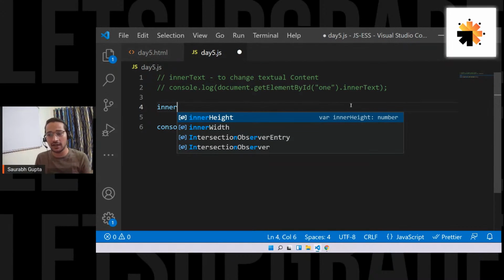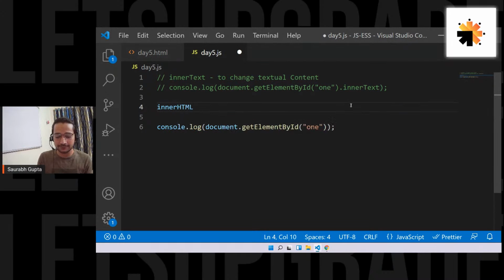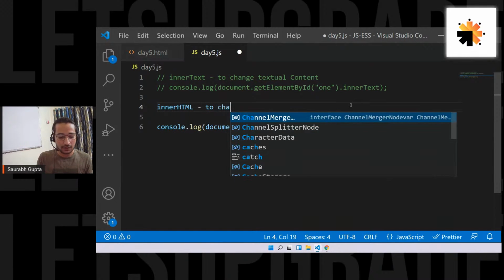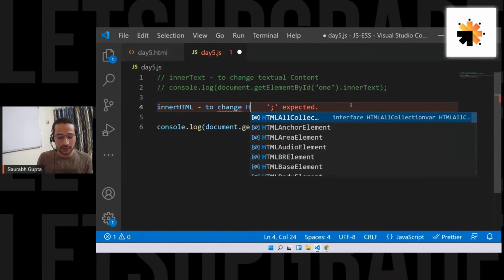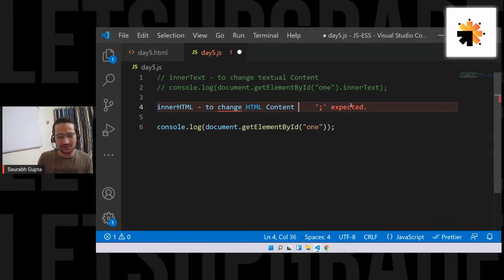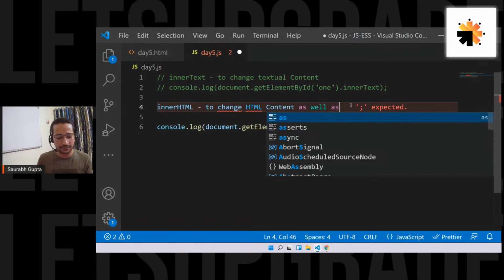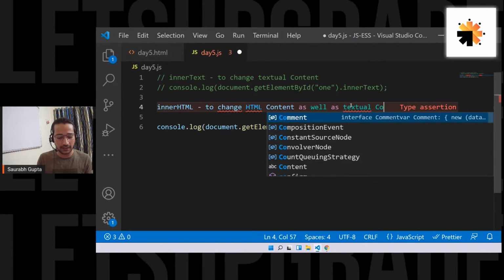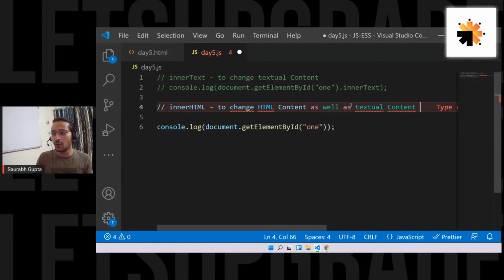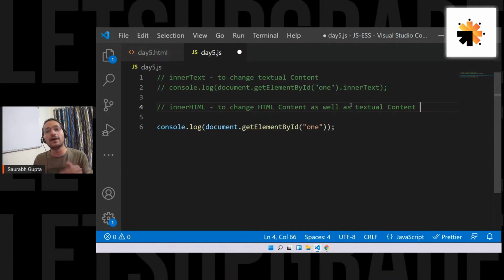So inner HTML works to change HTML content as well as textual content. But don't overuse it. A lot of people overuse inner HTML. They think that this is the only solution to put HTML. For normal things like putting a paragraph or a heading, it is fine.